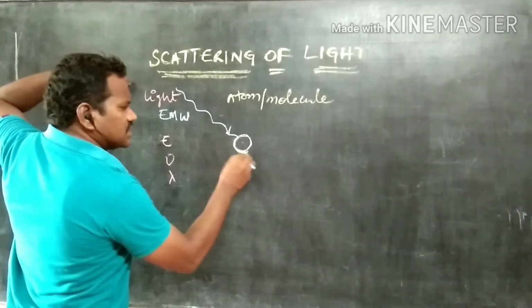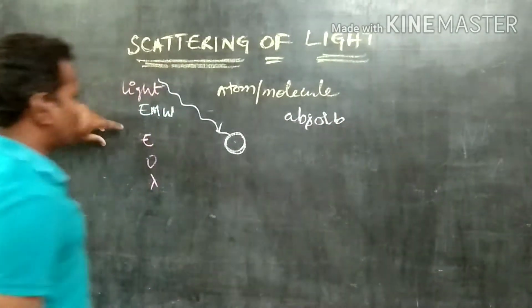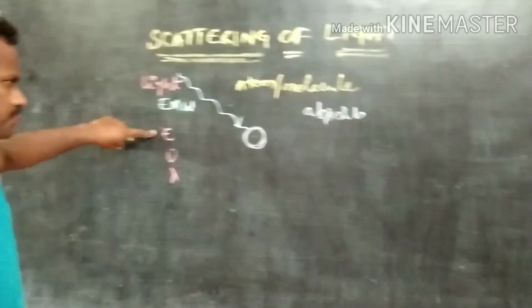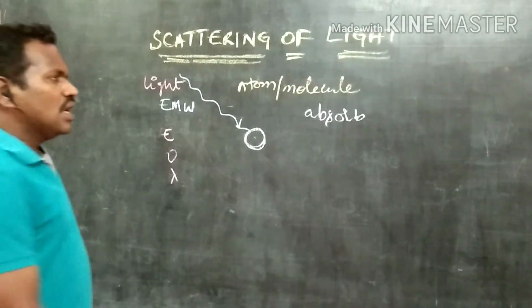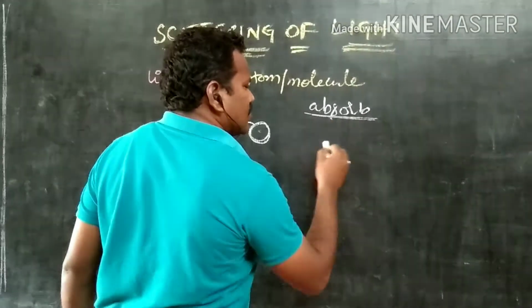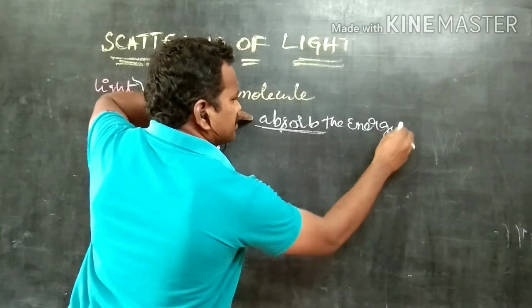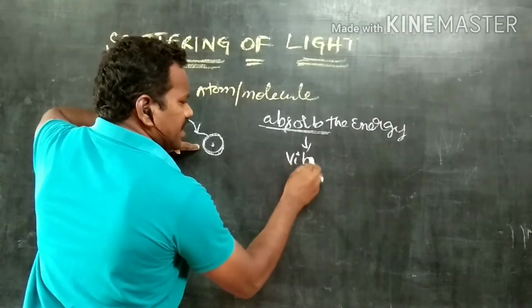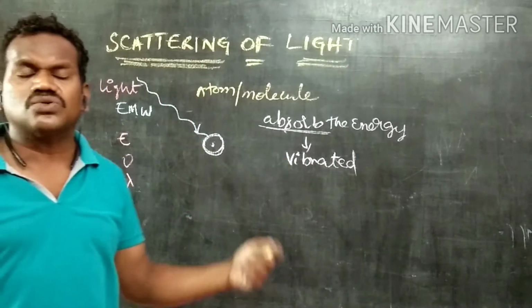First of all, this atom or molecule absorbs that amount of energy as per the quantum theory of radiation, which was explained by Max Planck. After absorbing, what happens? Whenever the atom or molecule absorbs the energy, it is said to be vibrated. Why? Because it has absorbed the energy, it goes to the excited state.